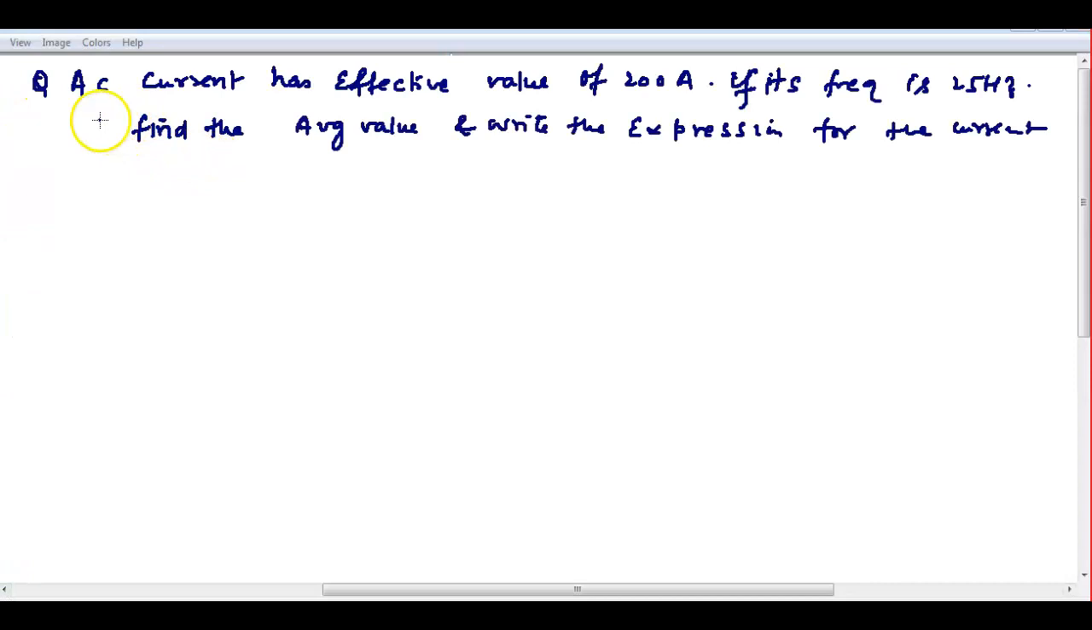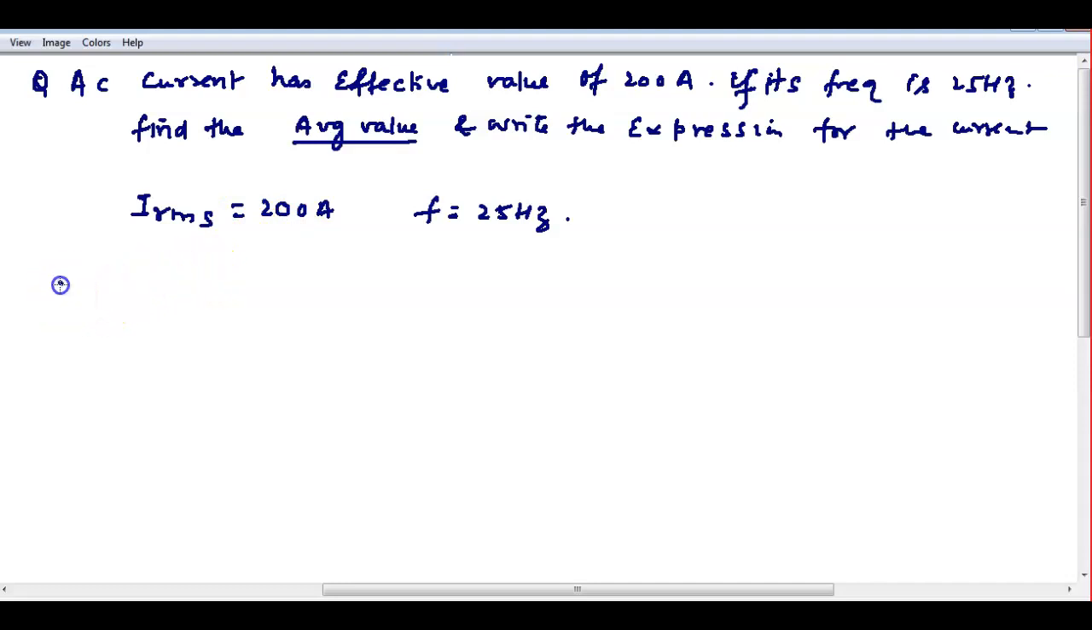In this question, the AC current has effective value given. Effective value means, as we already discussed, I RMS is equal to 200 ampere, and frequency is directly given as 25 hertz. Find its average value. How will you find it? That also we know, from the RMS you can find maximum current, and from maximum current you can find average current.